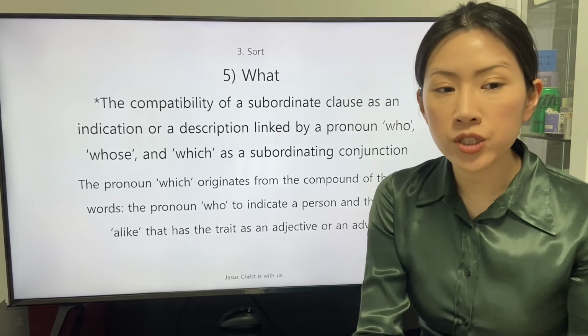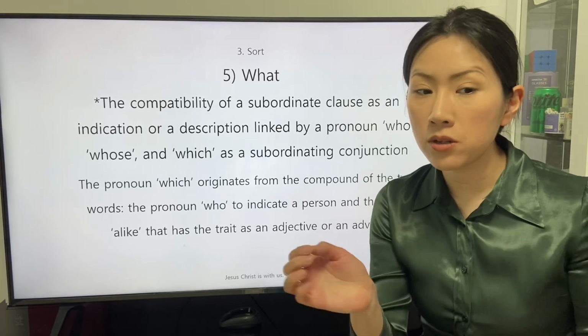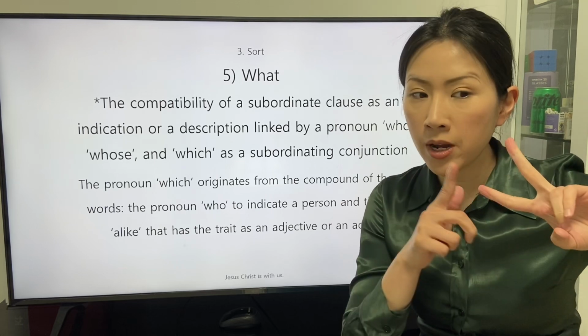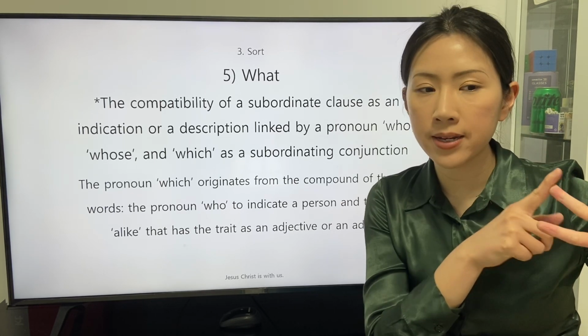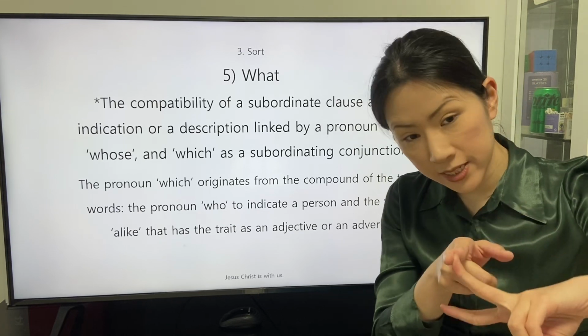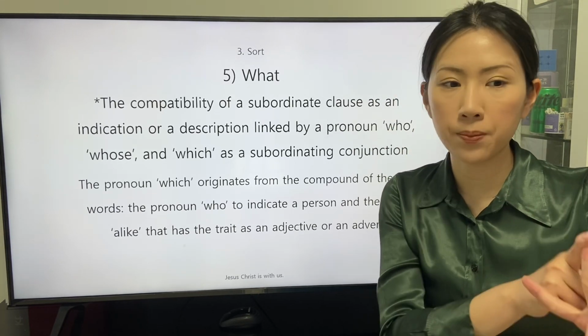The pronoun which originates from the compound of two words: the pronoun who, to indicate a person, and the word alike, that has the trait as an adjective or an adverb.